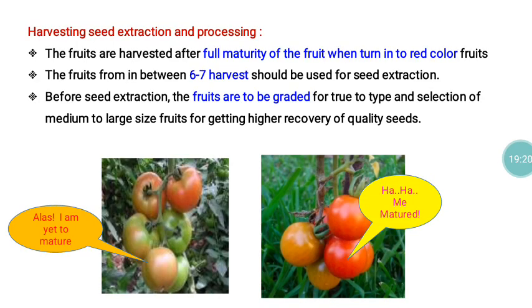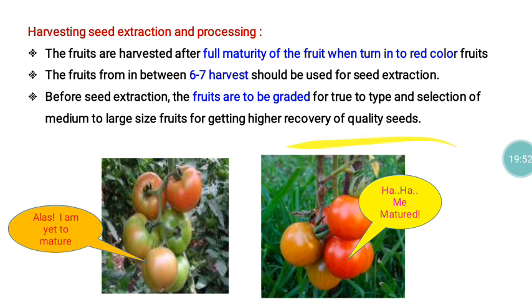As and when the fruit attains the desirable level of physiological maturity, we have to harvest the fruit. After harvesting, we go for separation of the seeds from the fruit. Before separation, the fruit should be subjected to grading. We select fruits that are physiologically fully mature and free of any pest and disease problems and any malnutrition problems. All these things have to be verified. If any fruit has such problems, it should not be included for seed extraction.